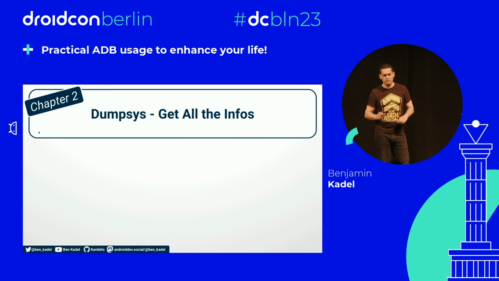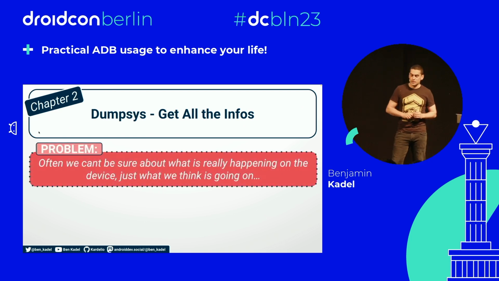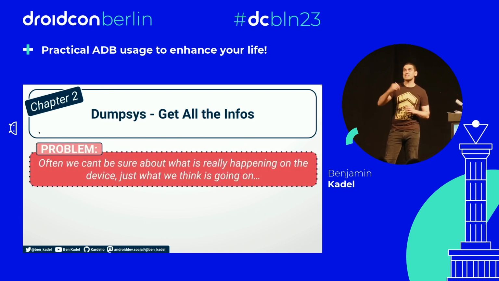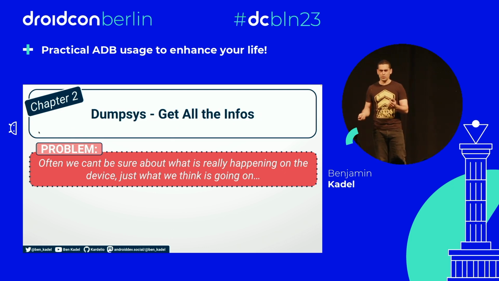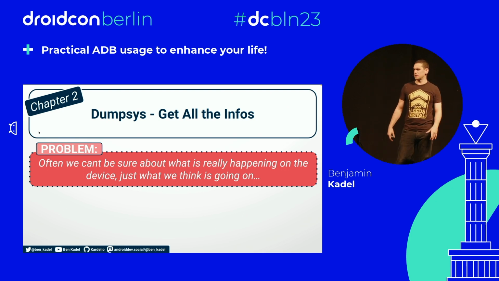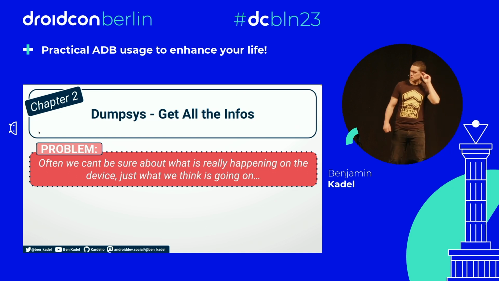Dump sys. Get all the infos. Here's the problem statement. Often, we can't be sure exactly what's happening behind the scenes for our app. We think we know because we coded it, but I thought I inflated a fragment, and I'm not seeing anything on the screen. Did I inflate a fragment? Or I thought I set an alarm in Alarm Manager, but nothing went off. Did I set that alarm?